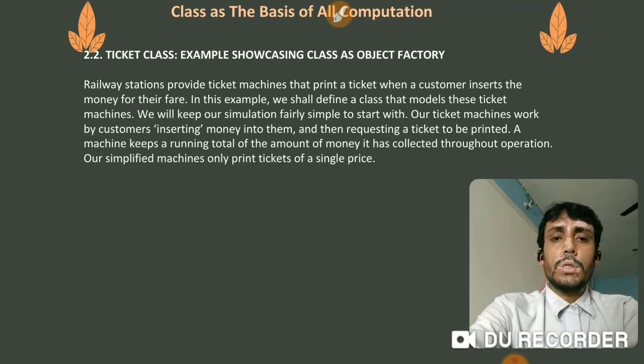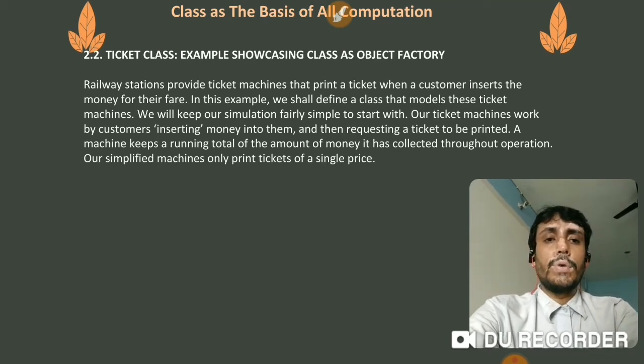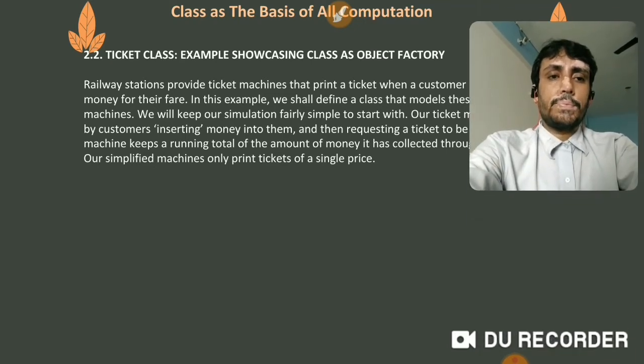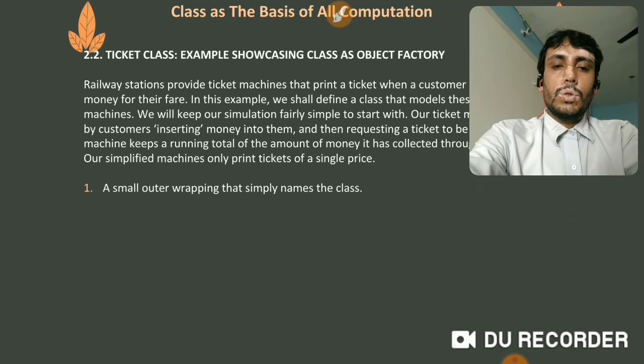A machine keeps a running total of the amount of money it has collected throughout operation, and our simplified machine only prints tickets of a single price. So this way it works like this. So what are the things that we have to keep in mind?